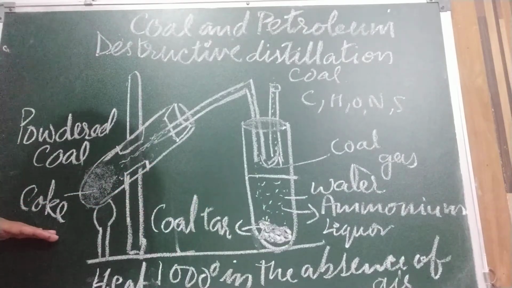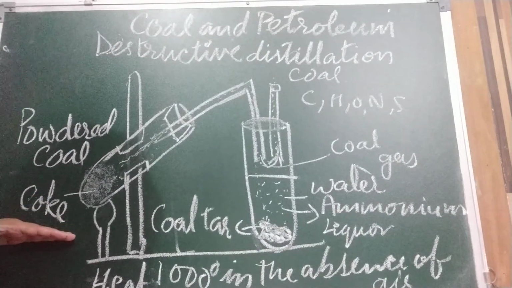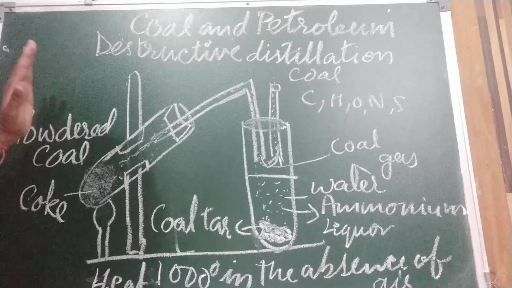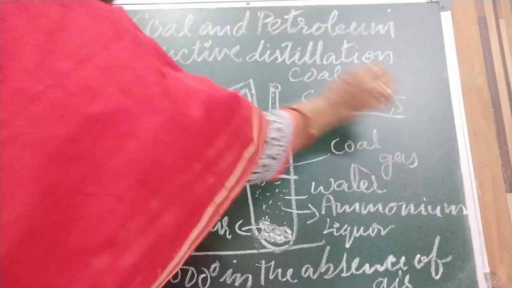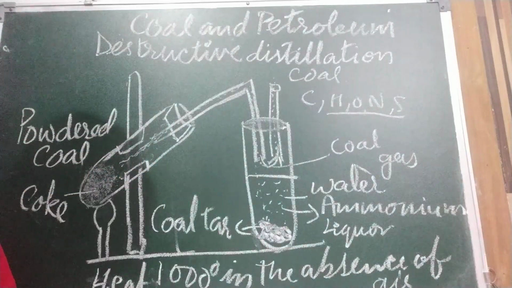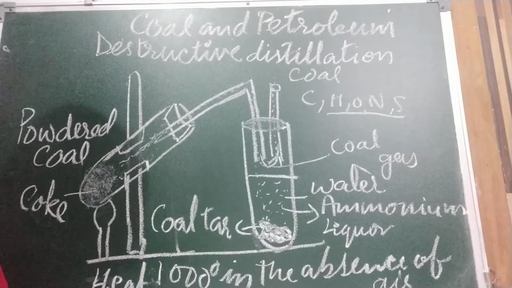First, coke. The residue left behind when destructive distillation of coal is carried out is coke. It is an almost pure form of carbon. Every gas is out, all these impurities are out. What is left behind? It is a good fuel and burns with no smoke. It is also used to reduce metal oxides in the metallurgy of metals.